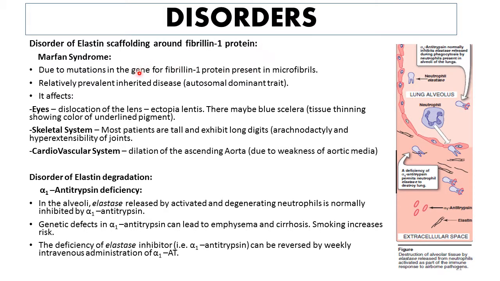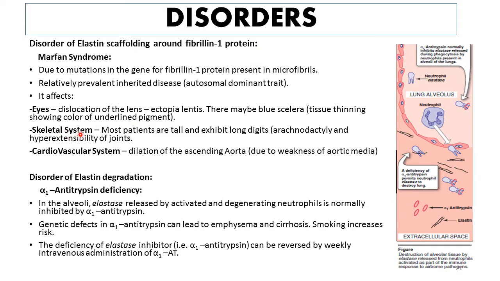So whenever the gene encoding fibrillin 1 protein is mutated, it results in formation of abnormal fibrillin, and this abnormal fibrillin 1 protein will not be able to interact with tropoelastin molecules to form elastic microfibrils, and this gives rise to a myriad of clinical signs and symptoms. For example, in eyes, there will be dislocation of the lens known as ectopia lentis. There may be blue sclera due to tissue thinning showing color of underlying pigment.